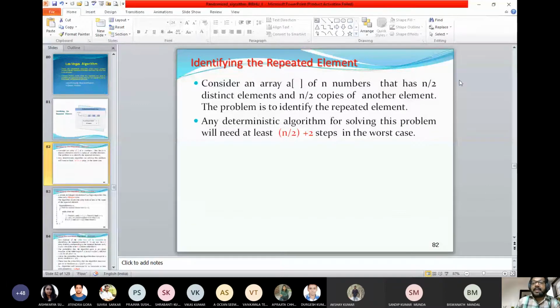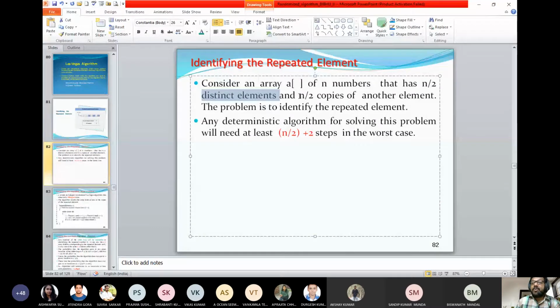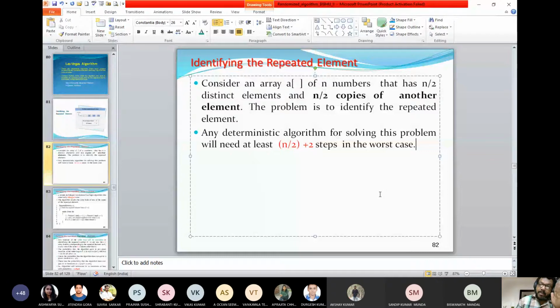Here you see there are n by 2 distinct elements, but n by 2 is the copy of another element. So where will you find this n by 2 copy of this element? This may appear from position number 1 to 5, position number 2 to 6, position number 3 to 7. So what is the maximum position? That is n by 2 to n.